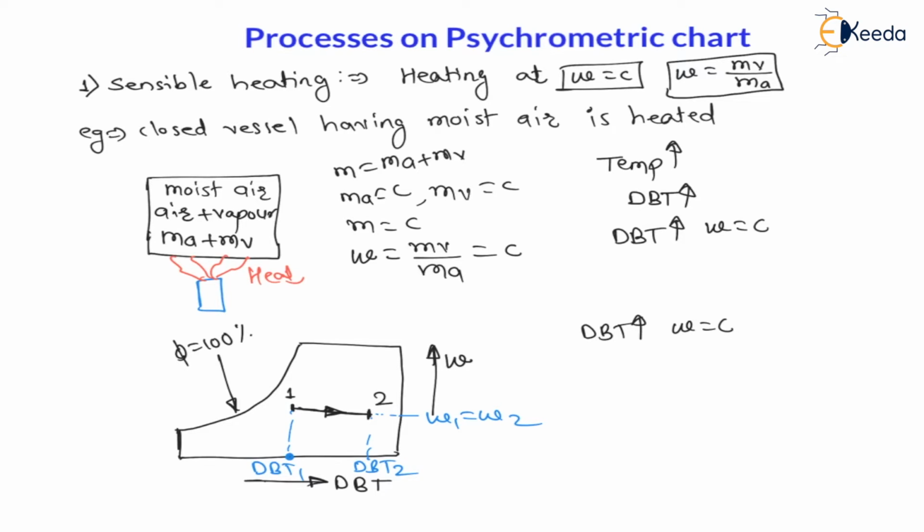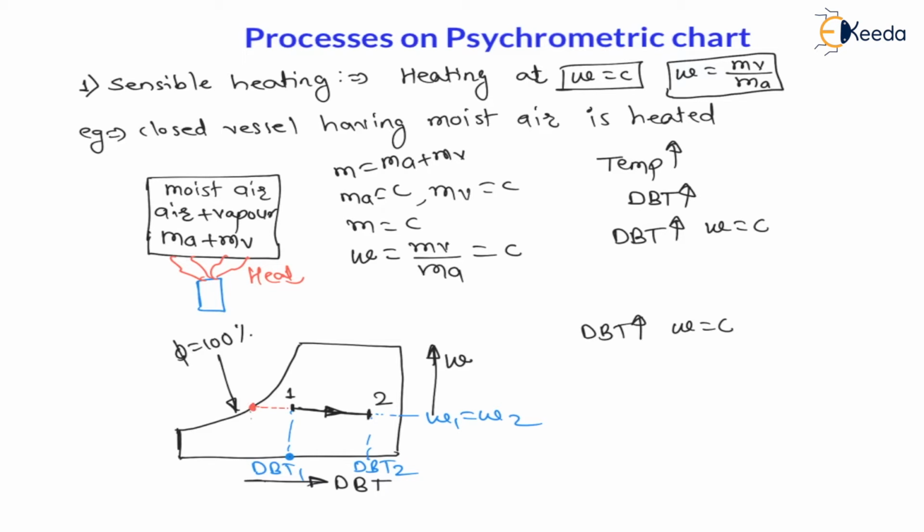And my dear students, we know that whenever the constant specific humidity line touches the relative humidity equal to 100% line, we get the dew point temperature. So initially the dew point temperature is obtained by moving horizontally from this point to the relative humidity equal to 100% line. Therefore, the point will come like this.